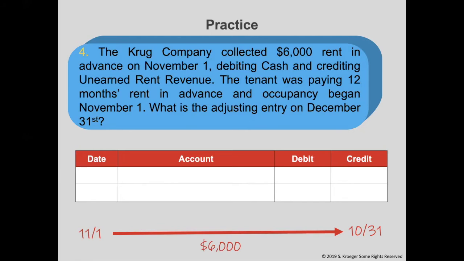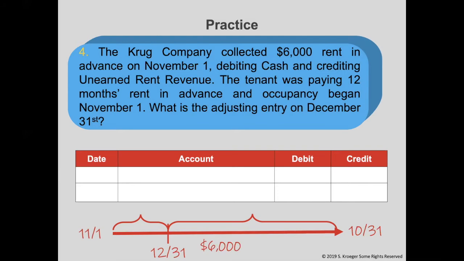The issue is that we are preparing our adjusting entries and financial statements on December 31st. Some of this revenue was earned this year and some of it for next year. We need to do a little math in order to figure out the revenue for this year. Since the $6,000 is for an entire year, if we divide by 12, we get $500 per month.